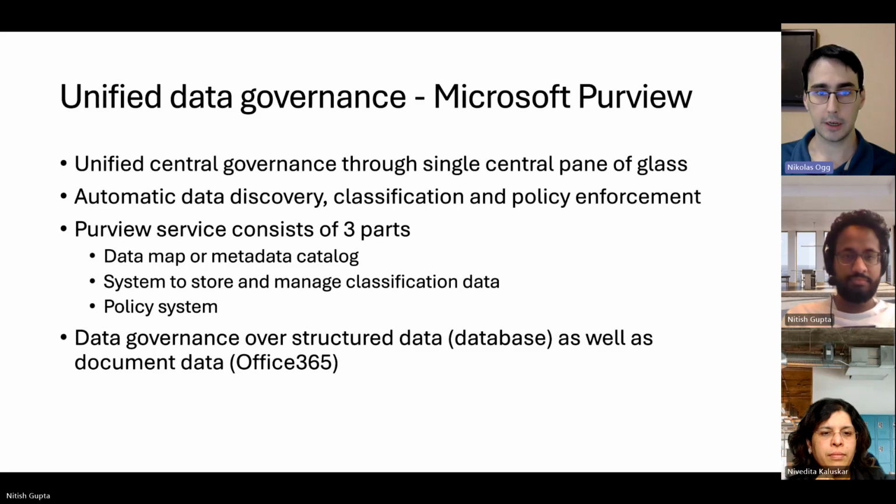The data map or metadata catalog, which holds the data information from the data estate, then a system to store and manage the classification data of this catalog, and finally a policy system used to enforce access control over the classifications. The data governance system provided by Purview applies over both structured data inside of databases as well as document data such as Office 365 documents.